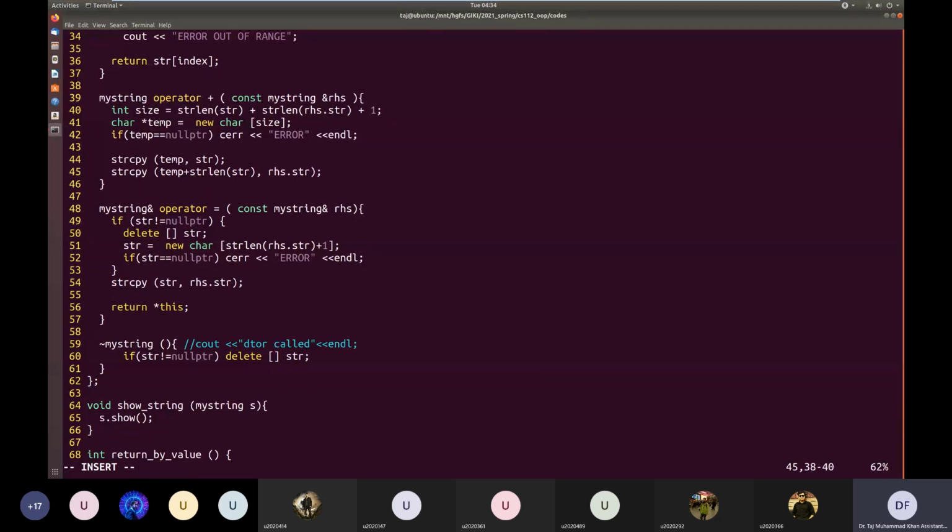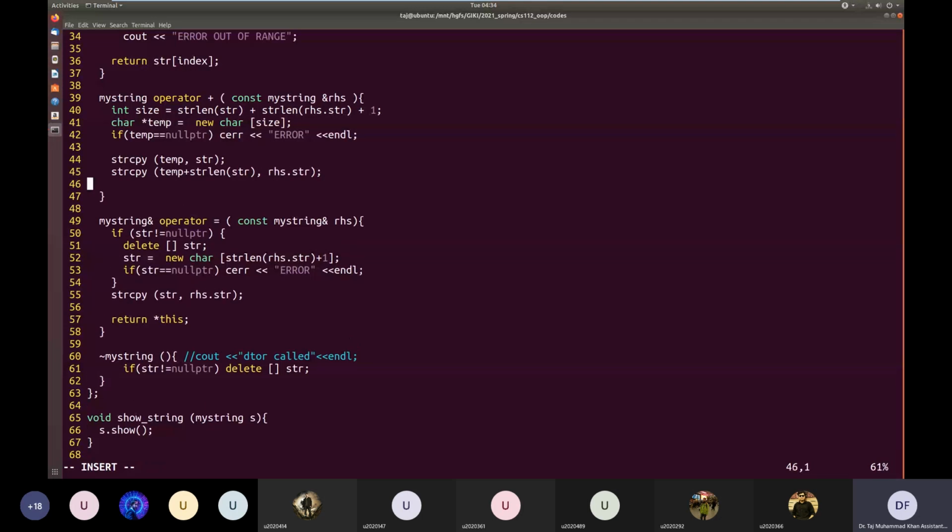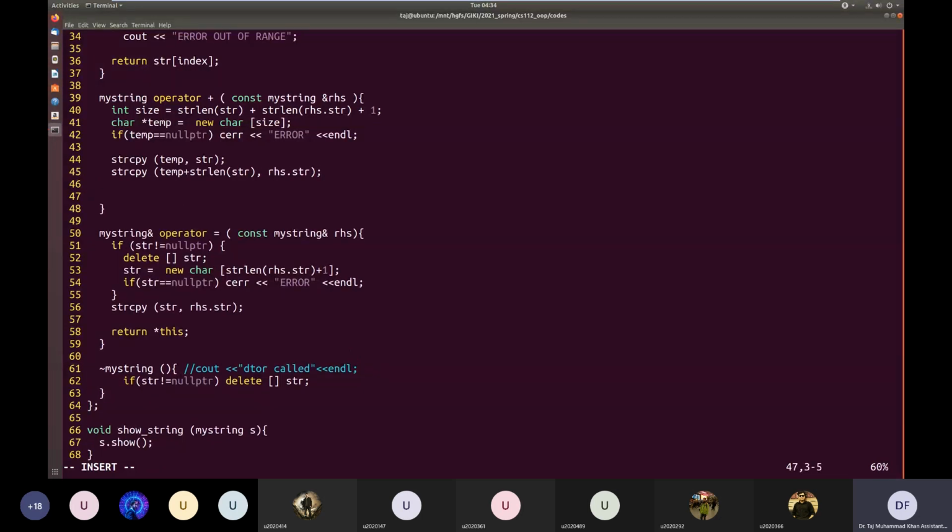So I think this will take care of it. Let's say there are two characters, so two characters will be copied, plus the null character. So yes, it will take care of the null character after the first string.